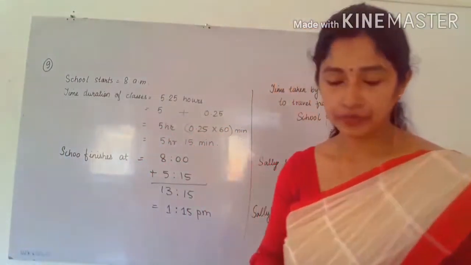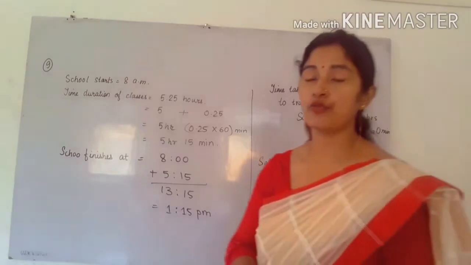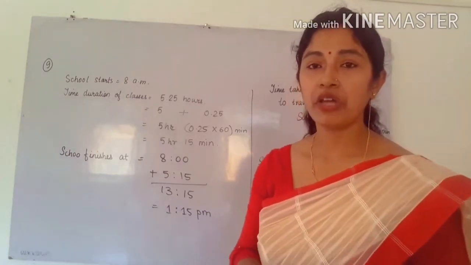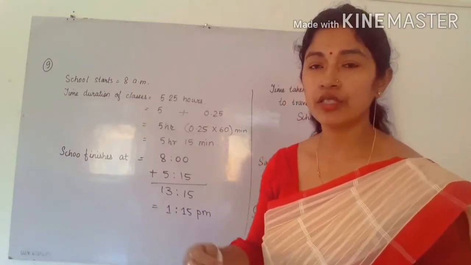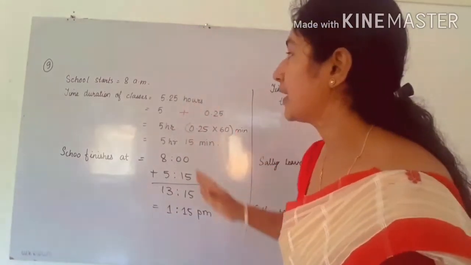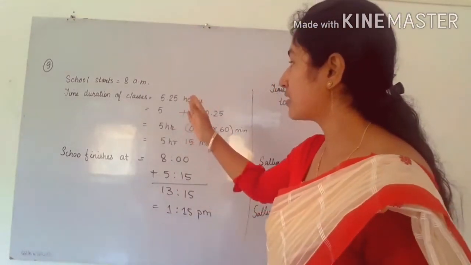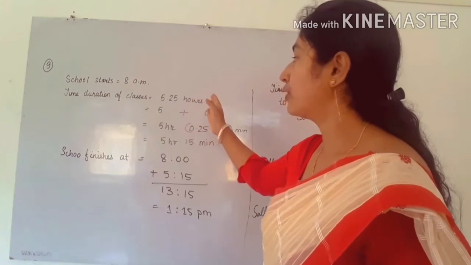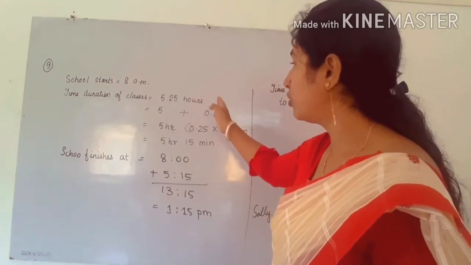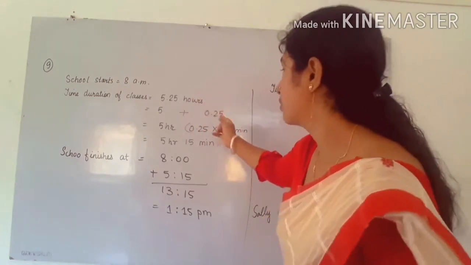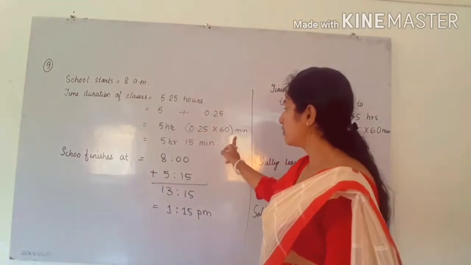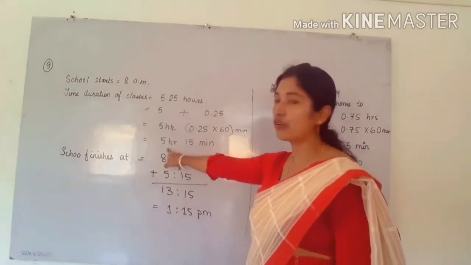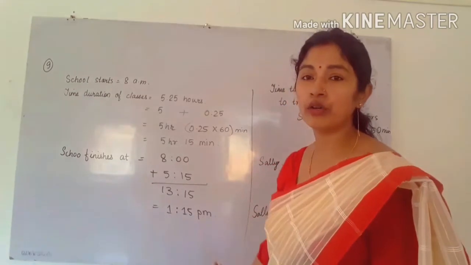See here, I have done this in this way. If I give you the idea, you can do it in your own way also. School starts at 8 a.m. The time duration of classes is 5.25 hours. So we can convert 0.25 hours into minutes: 0.25 into 60. Finally we got 5 hours 15 minutes.